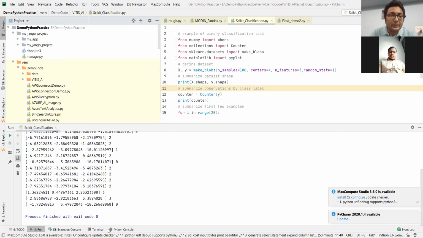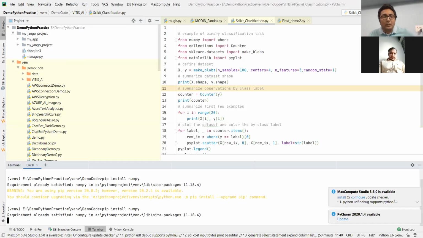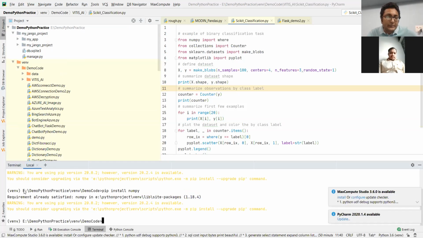What does that mean? Suppose I am going to install NumPy or any other package. It is installed inside this virtual environment. That means all these environment variables and libraries are clubbed together in your virtual environment.